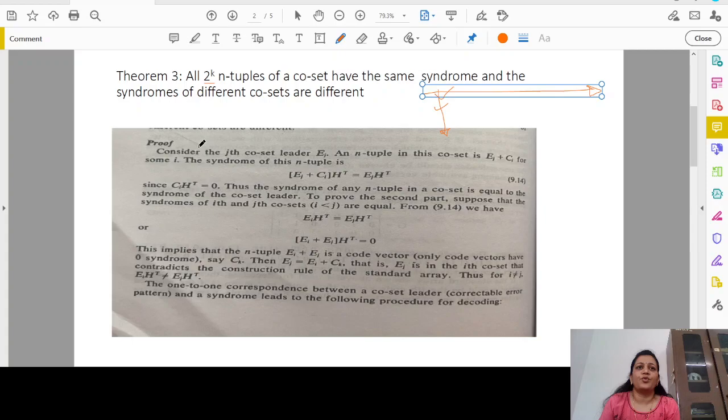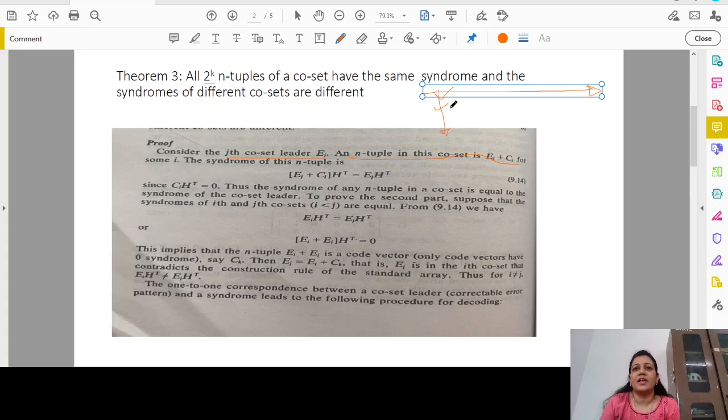Now to consider the proof, consider the jth coset leader. The jth coset leader is represented as Ej. So it can be E1, where E1 means a combination of all zeros, right? Similarly, it can be E2, E3, E4 or anything. An n-tuple in this coset is Ej plus Ci.